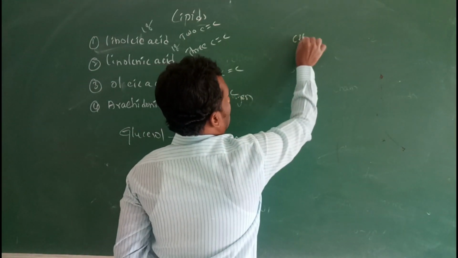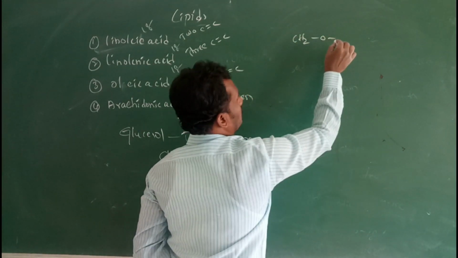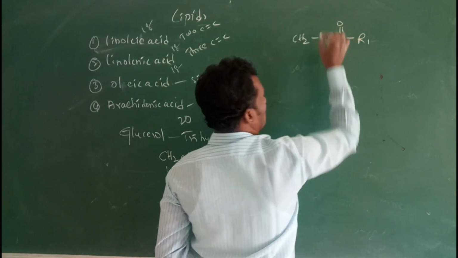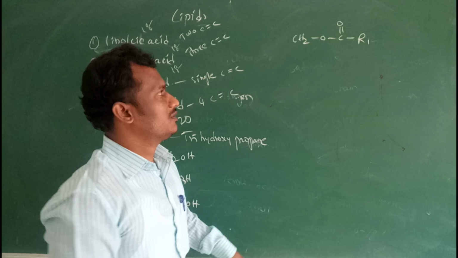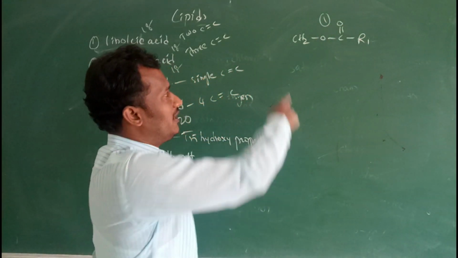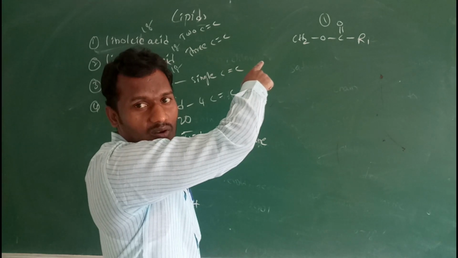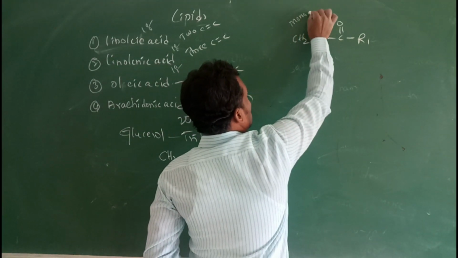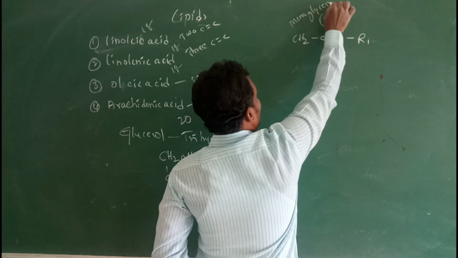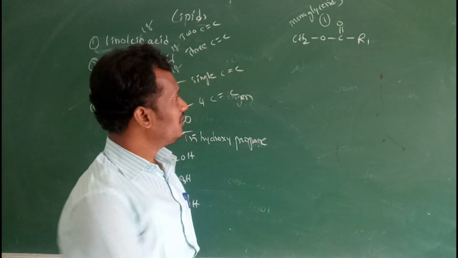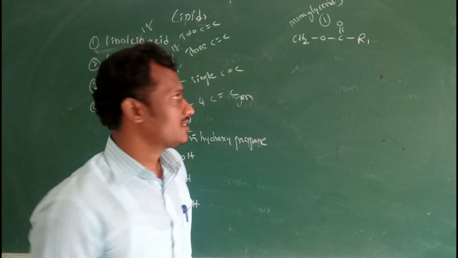So CH2O and CO R1, the first fatty acid esterified with the glycerol. This is known as a monoglyceride. So in monoglycerides, one fatty acid is esterified with one glycerol.